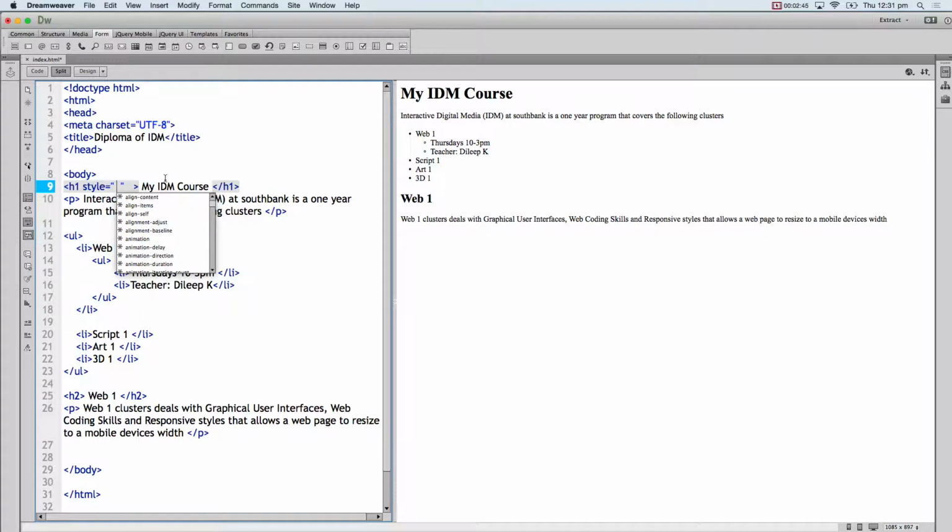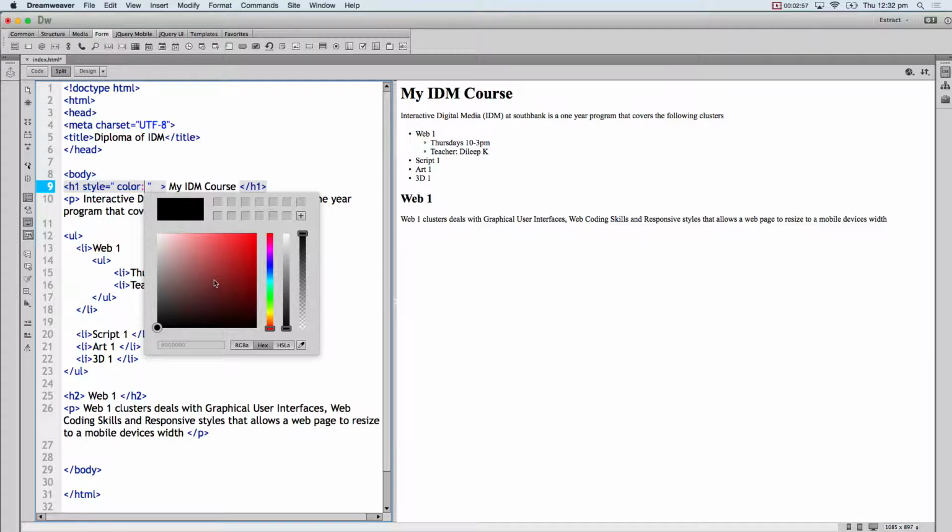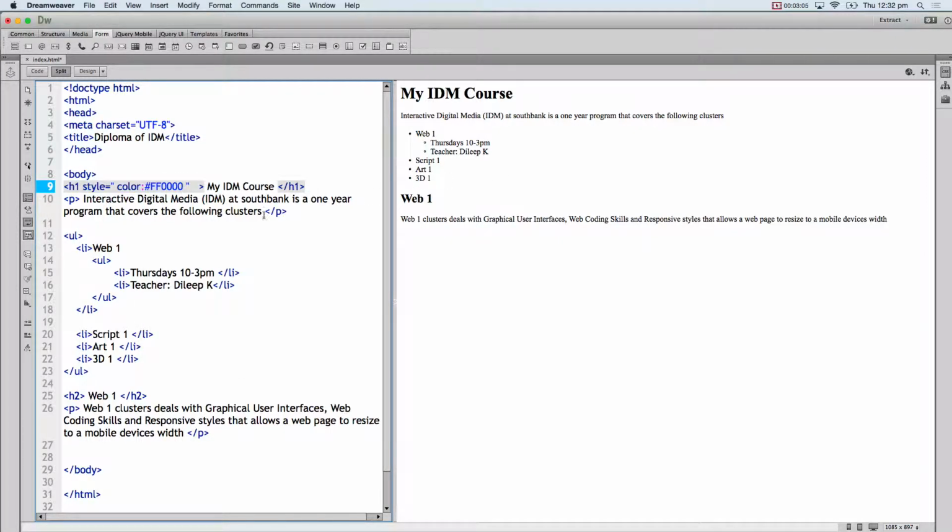So today, the first style I'm going to use is color, spelt in the American way, COLOR, followed by a colon. And I'm just going to click on this color and choose a color. I'm just going to choose a bright blue color or a bright red color so it can be seen. So I've selected this H1 and I have selected a color, and you can see now the color has appeared here. Okay, I'm going to talk about this hexadecimal value here.